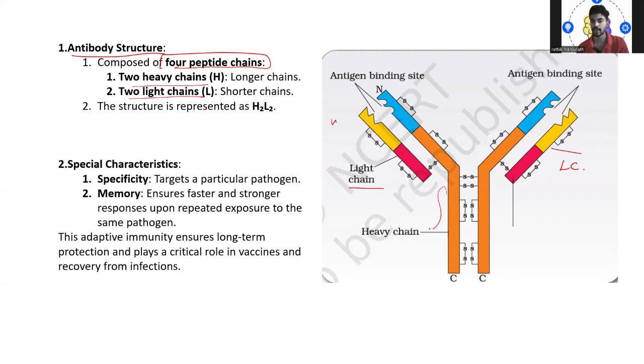So what you are seeing here, right? That is the heavy chain. So we have two light chains, which are shorter chains, and this entire thing that you are seeing is a heavy chain.